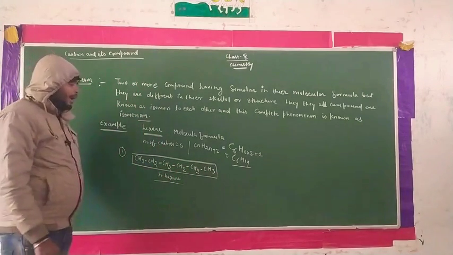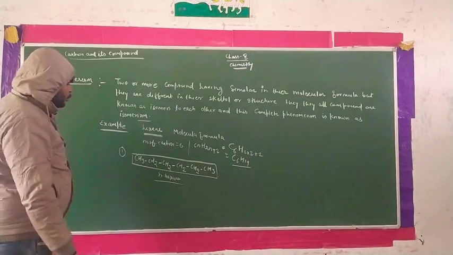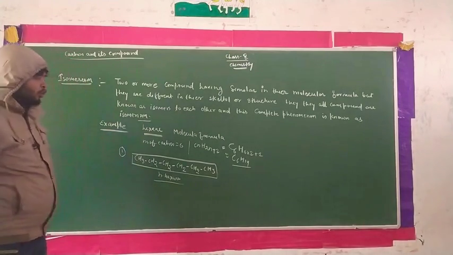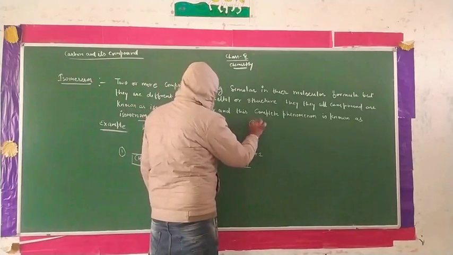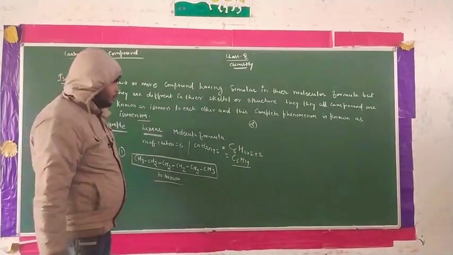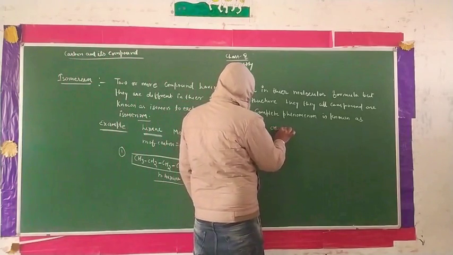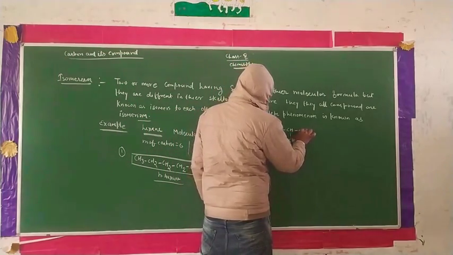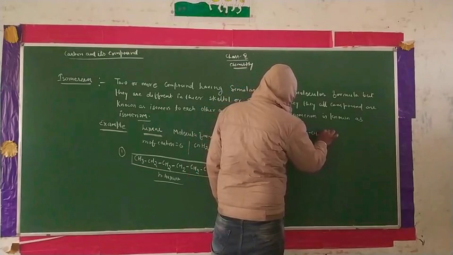In terms of isomerism, we have to prepare another compound with the same molecular formula. The second compound is not the straight-chain hexane. We prepare another one like this: CH3, CH, CH3, CH2, CH2 and CH3.